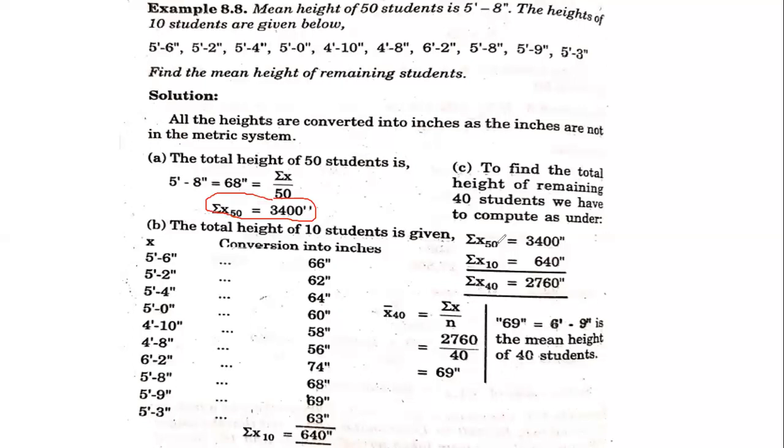So we have to subtract 640 from 3400. So you'll be getting 2760. That divided by 40, that is the remaining students is 40, comes to 69 inches, or 5 feet 9 inches, as the answer. So this is how we calculate the answer.